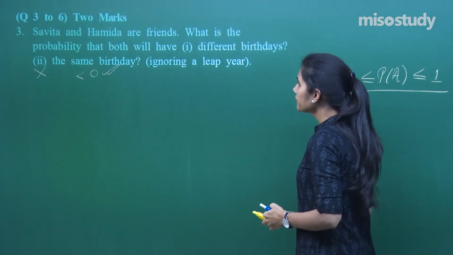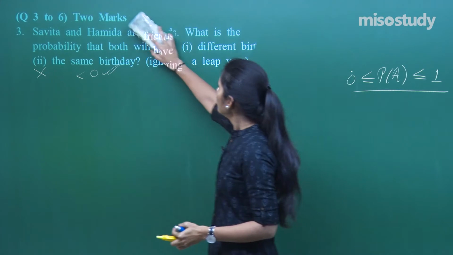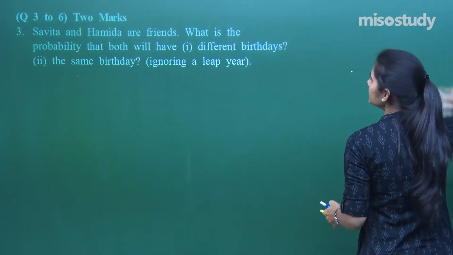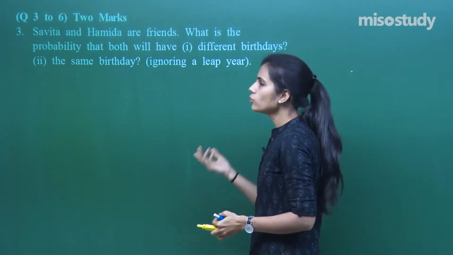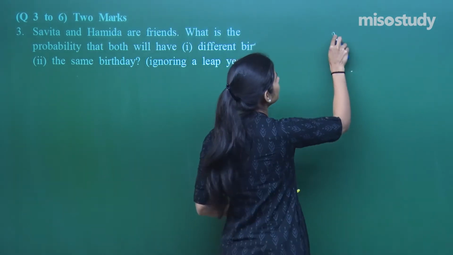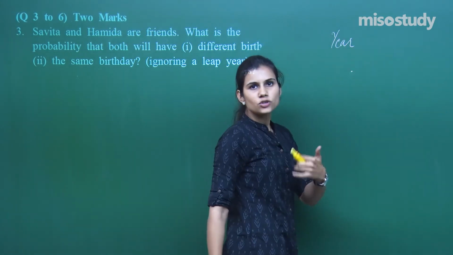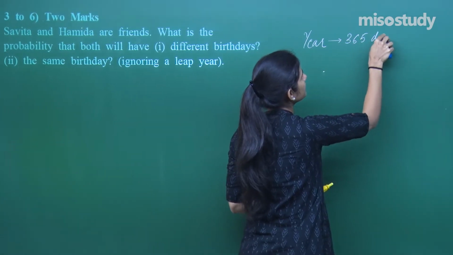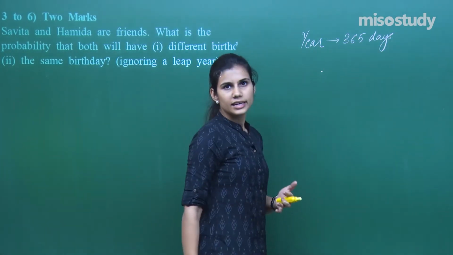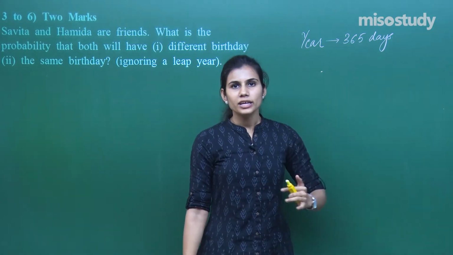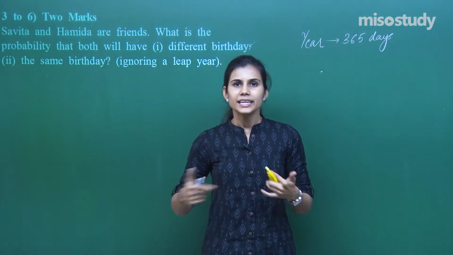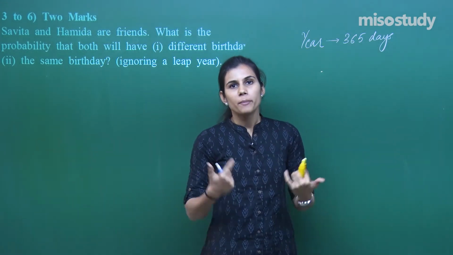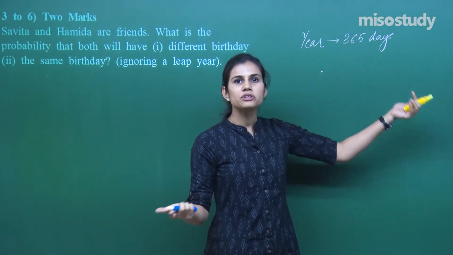The next question says that Savita and Hamida are friends. What is the probability that both have different birthdays, and what is the probability that they have the same birthday, ignoring a leap year? So right now we have to take it that the year in which they are celebrating birthdays is not a leap year, and consists of 365 days. If I am talking about the birthdays of these two girls, it can arrive on any day. So what are my total possibilities? It can be on any of these 365 days.